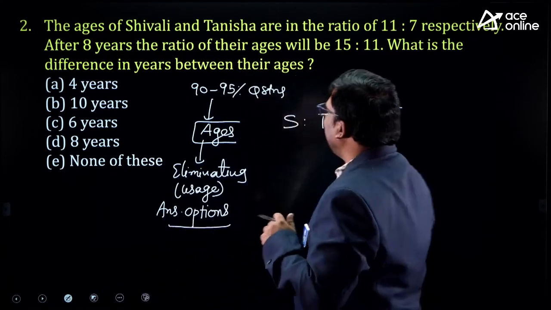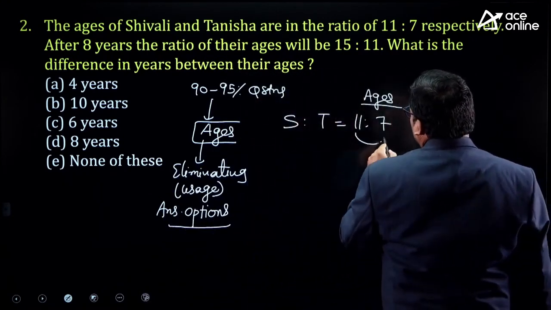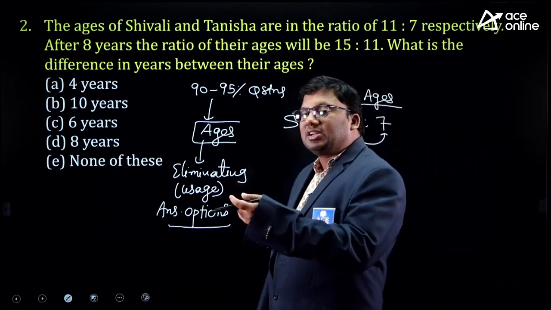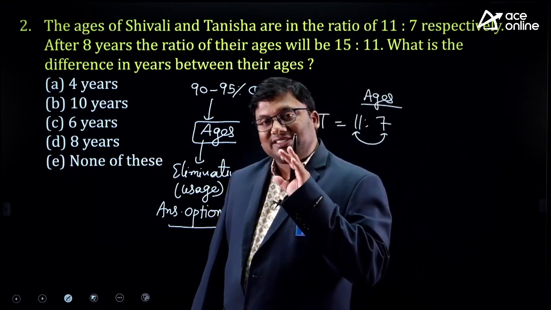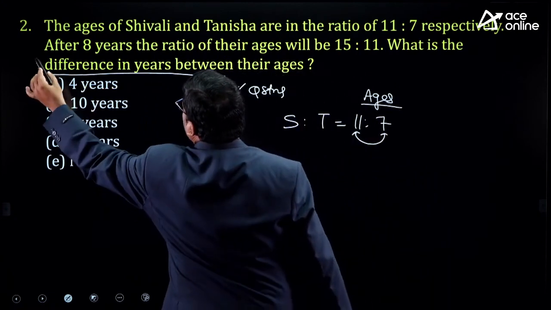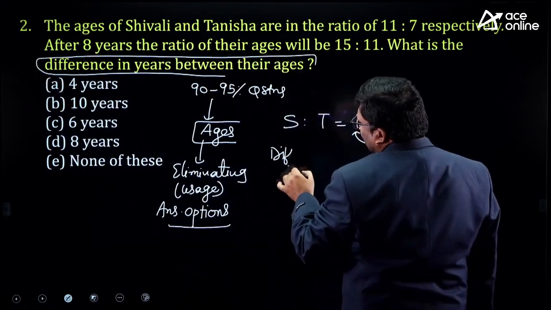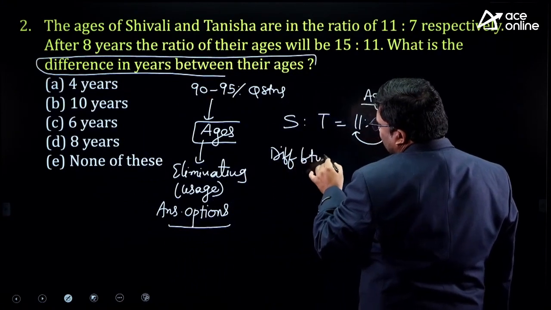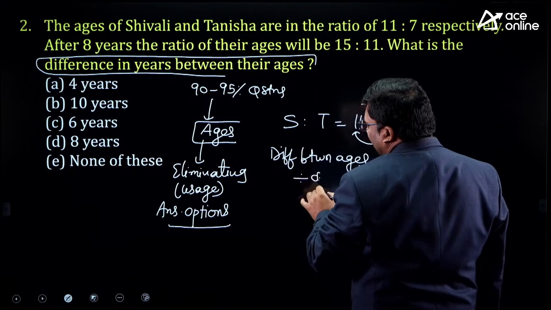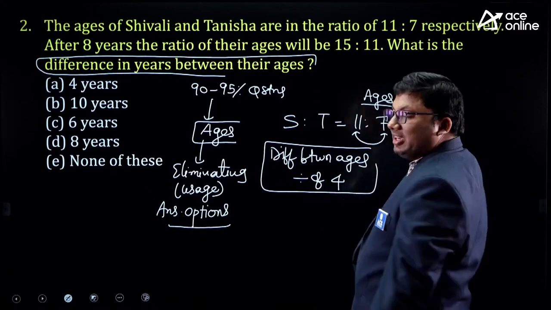So the ages of Shivali and Tanisha are in the ratio 11:7. 11:7 means their difference is 4 years. After some years, before some years, the difference in the ages will always be a multiple of 4. That is the first understanding of the question. Difference between ages is always a multiple of 4. I hope this idea is clear.